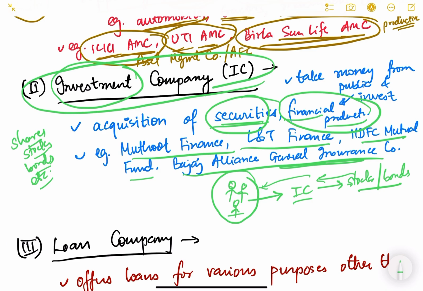So these are the different companies which invest into different types of financial products. The financial product can be mutual fund, it can be stock, it can be insurance, anything. So they take money from the public and invest. They have access to public funds. Okay, this is important.